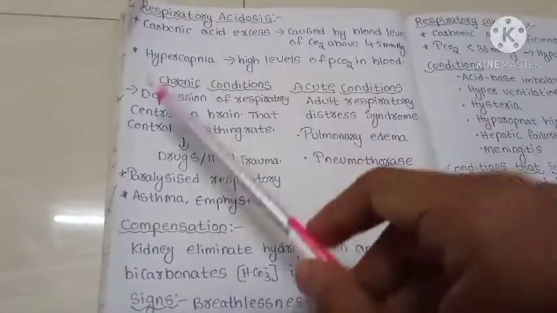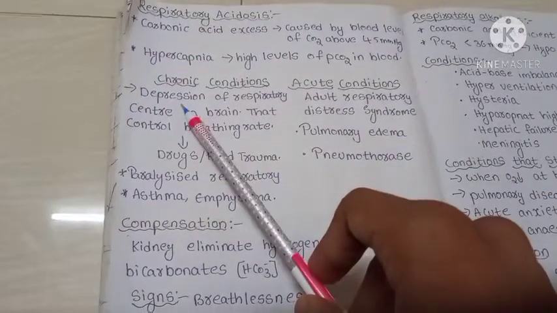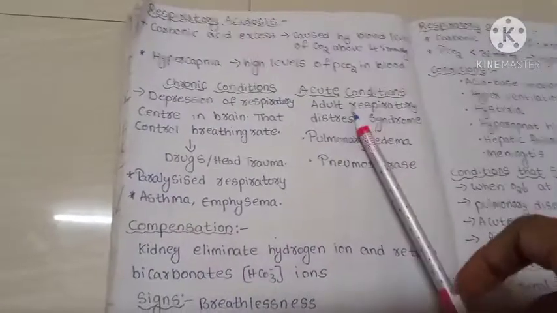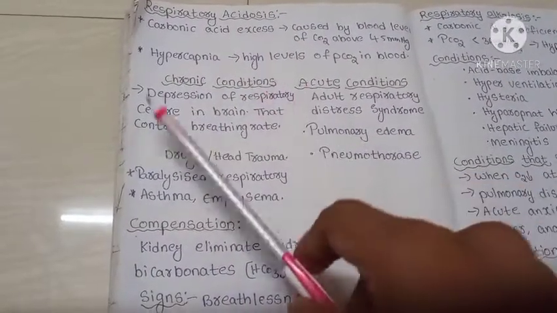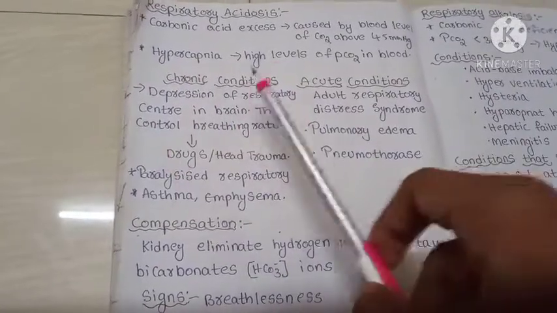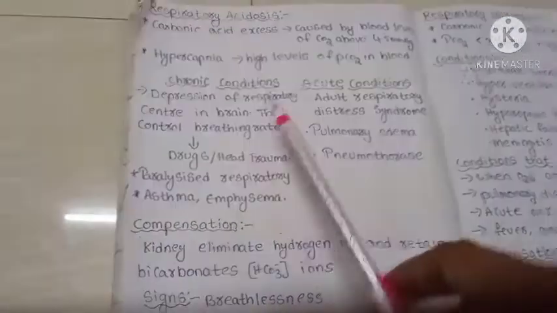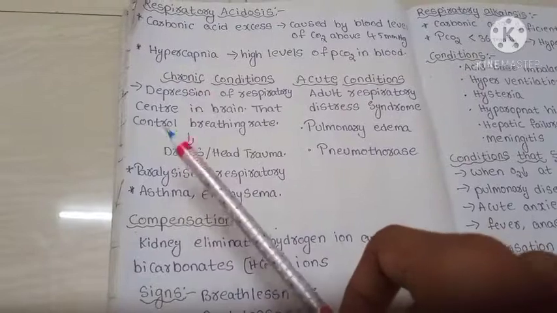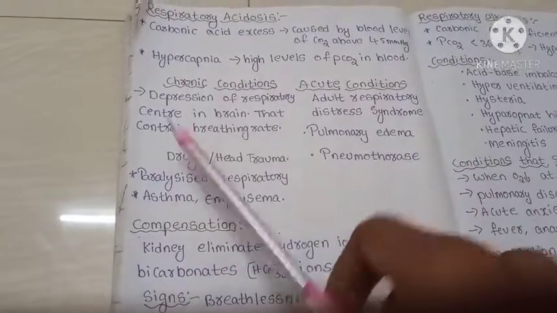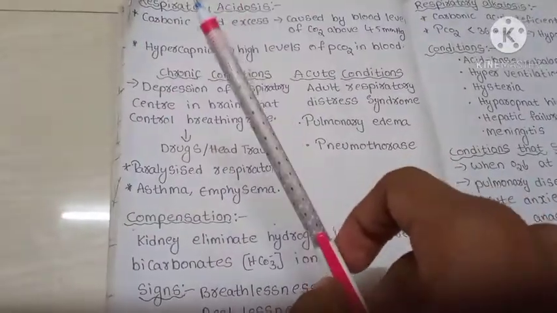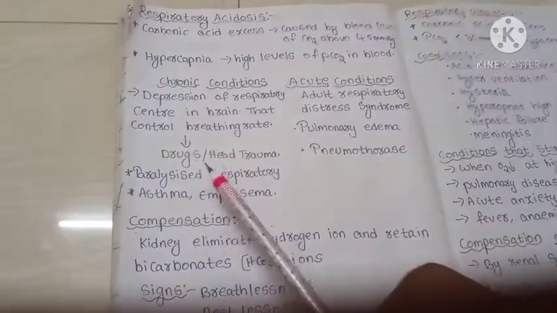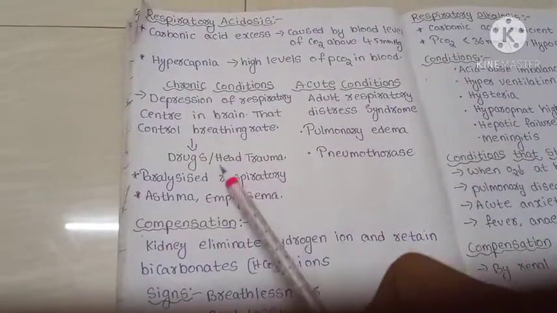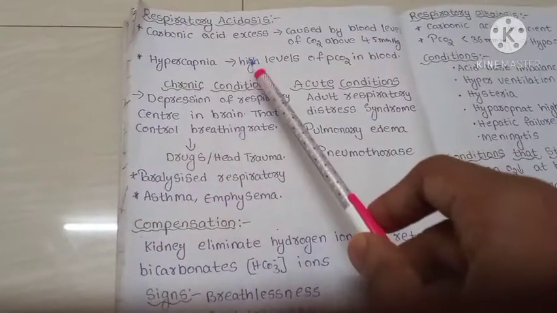Respiratory acidosis occurs in two conditions: one is the chronic condition, another is the acute condition. In the chronic condition, there is depression of the respiratory center in the brain that controls breathing rate. We know that the brain contains a respiratory center which regulates respiratory function. If this center undergoes depression by trauma or heavy use of drugs, it results in respiratory acidosis.